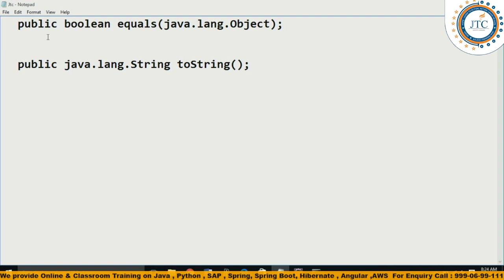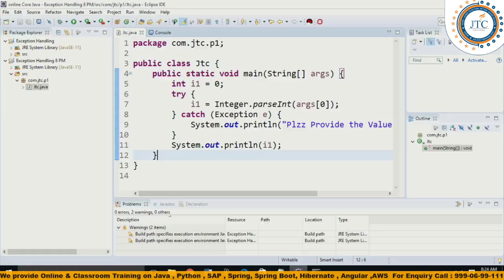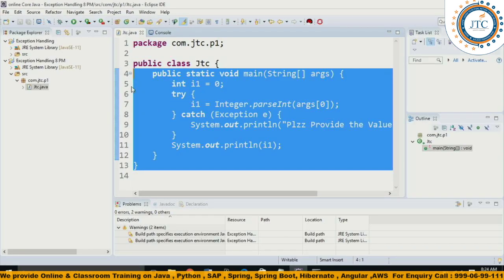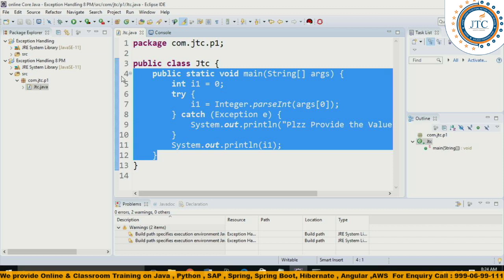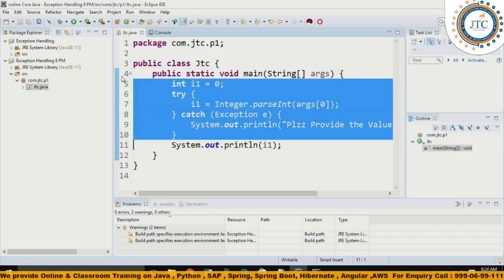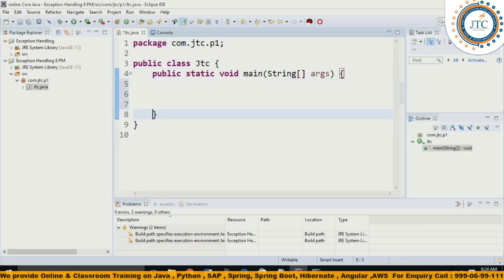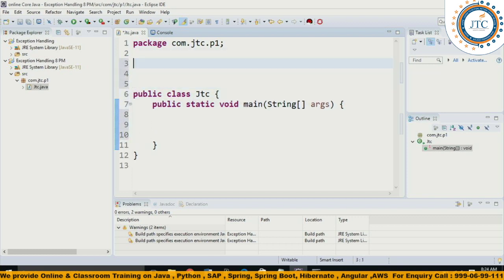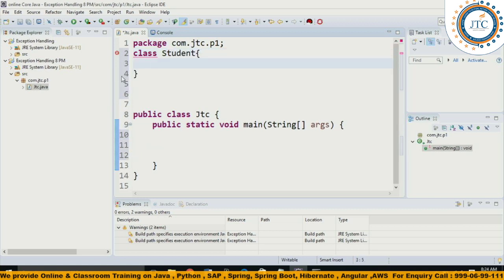When I'm saying references, many of you may say that it compares contents. No, it depends. So I'll just write one small logic, one small code for this, guys. Understand what I am explaining to you. Suppose I'll write one class, a class called Student.